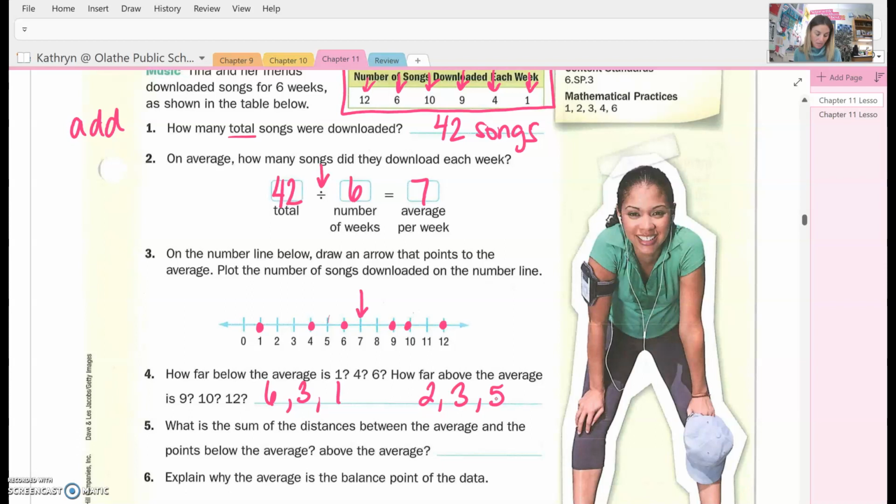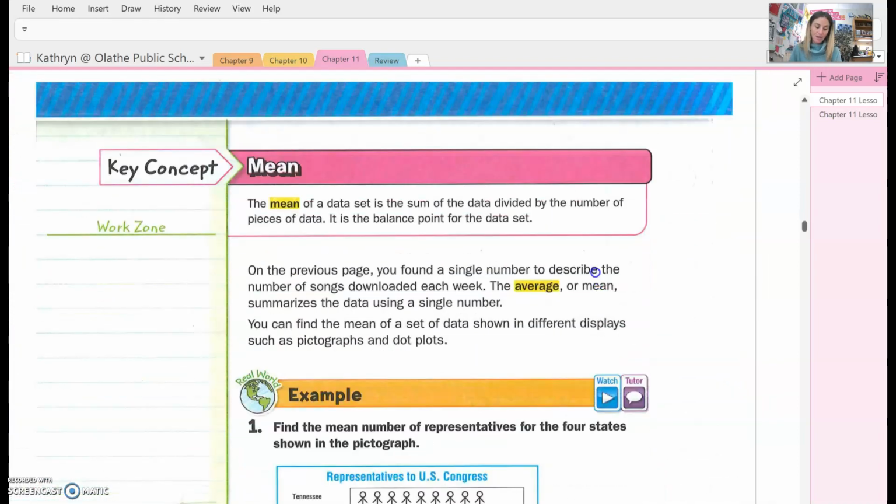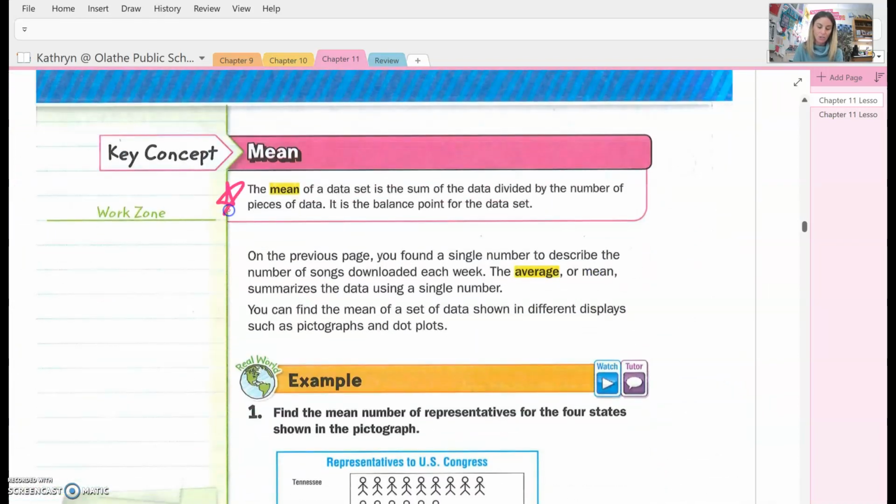Okay, so now what is the sum of the distances between the average and the points of the average? So when we add up this, I get 10, and when I add up this, I get 10 as well. So 10, okay? All right, now let's flip to the next page. Okay, so looking at the next page, here's the mean, the definition of mean.